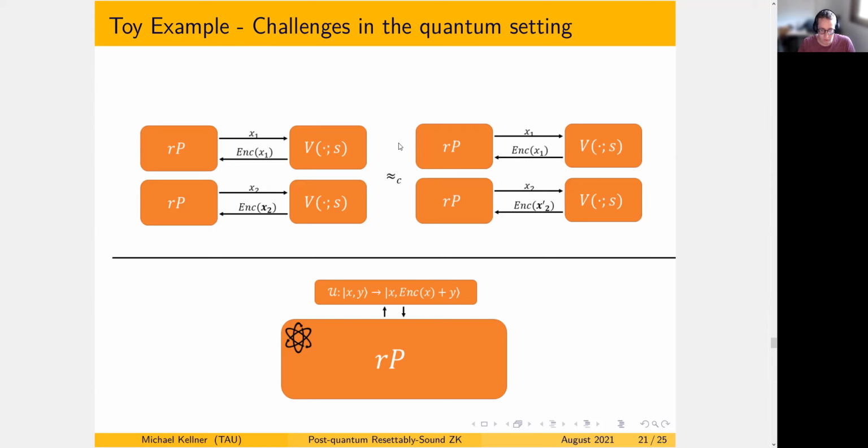However, let us look at the resetting prover in the quantum case. Although it is efficient, it cannot query exponentially many times. It can query in superposition, and as such, imagine that it queries all the X's as its first query in superposition. So, do we now have to change all of the encryptions under all of the values? So we need to change it exponentially many times, but we cannot, since the hybrid argument will not hold. Or maybe we don't need to change, since the resetting prover does not know any of the values yet, since it is in superposition of all the values.